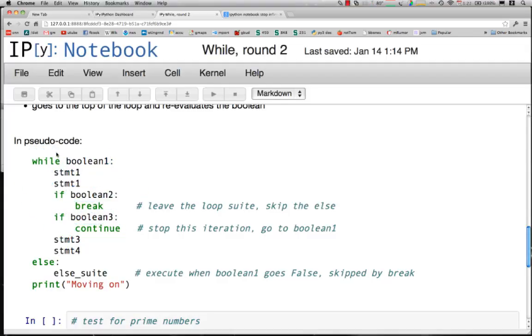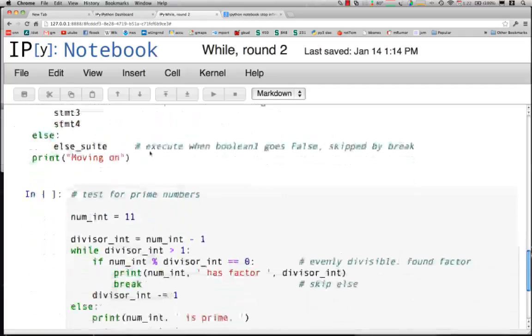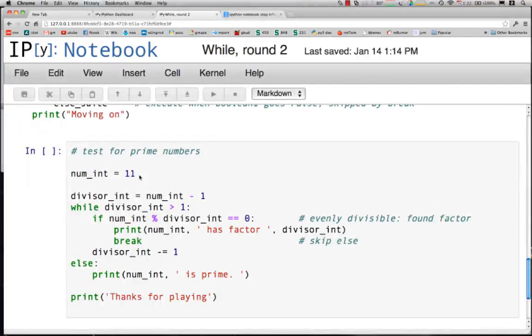Where would we use these kinds of ideas? Let's look at a simple example. This is a test for prime numbers. We have some input number, the number 11, and we create an integer divisor that's one less than the original number. We loop through this series of statements, reducing the integer divisor by 1 every time until it becomes 1. Remember this operator is the remainder operator. We take our original number, divide it by our divisor, and look to see if the remainder is 0. If the remainder is 0, then it's evenly divisible, and that divisor is a factor.